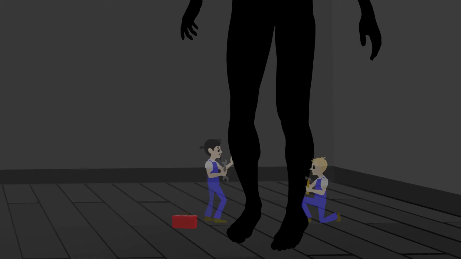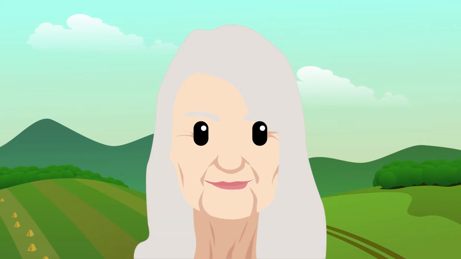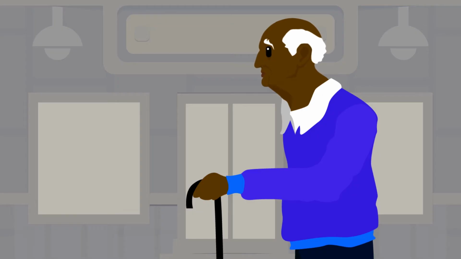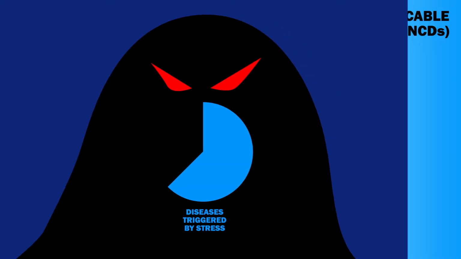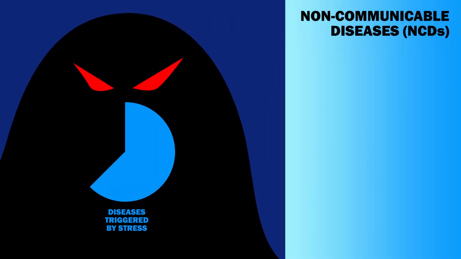stress disrupts these mechanisms. As we age, the delicate balance between damage and restoration progressively tips, and impairments accumulate. Prolonged stress can affect how quickly we age and when we begin to show signs of pathology. Nearly 2/3 of diseases are thought to be triggered by stress, and daily stress can increase an individual's risk for developing non-communicable diseases, or NCDs.